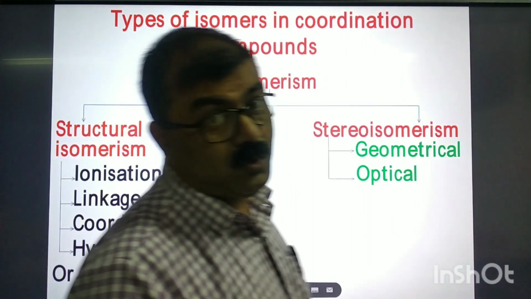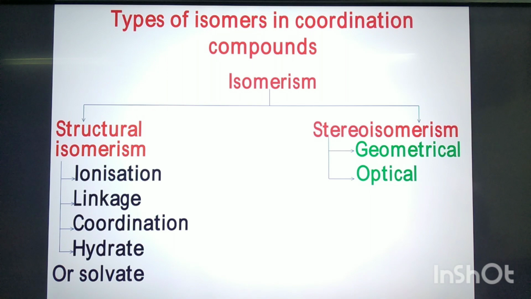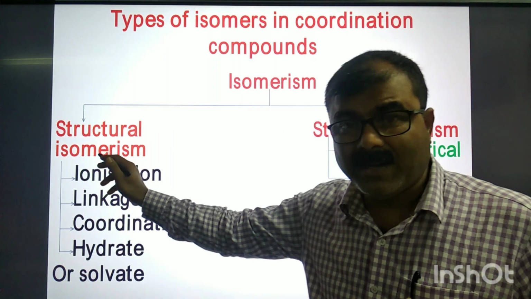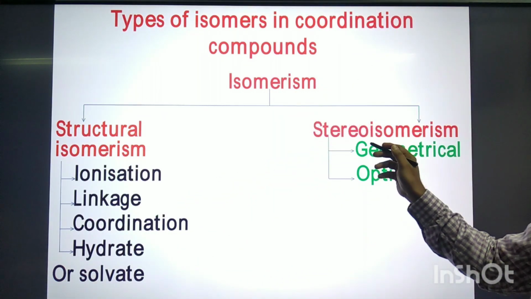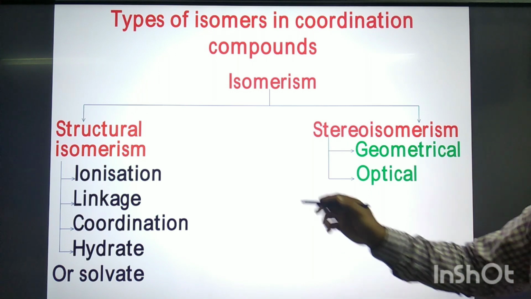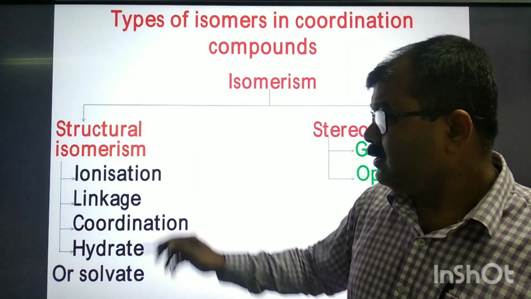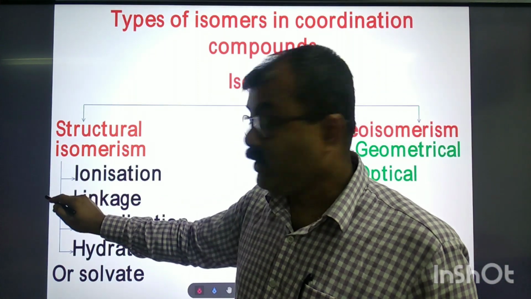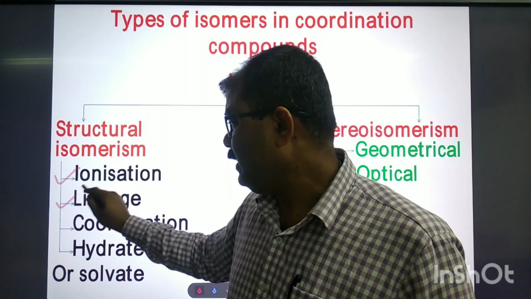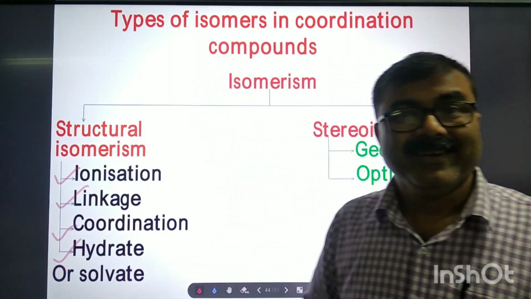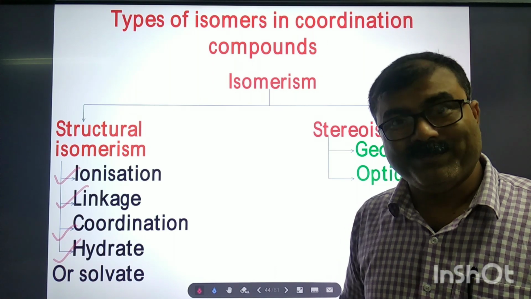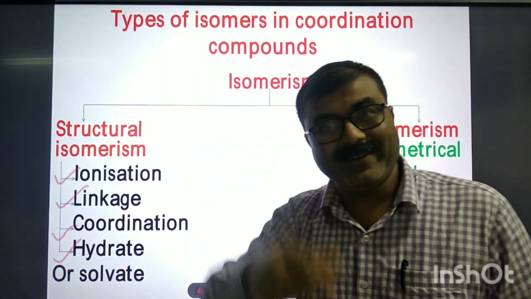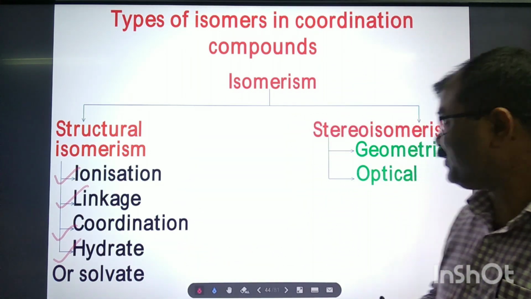Now see, types of isomers in coordination compounds. Mainly, isomerism may be structural isomerism or stereoisomerism. In coordination compounds, structural isomers may be of different types. We are going to discuss that: ionization, linkage, coordination, hydrate. Hydrate isomerism is also called solvent isomerism.